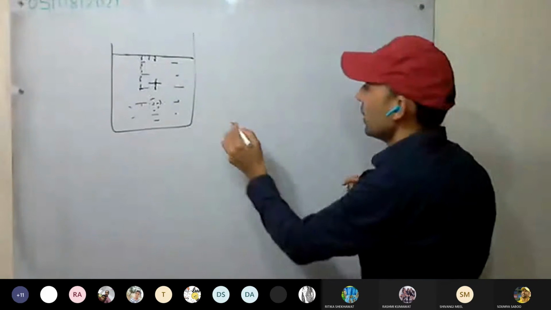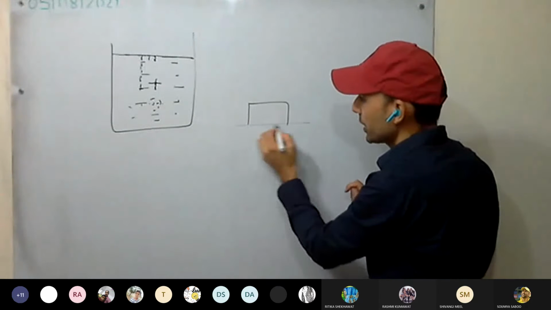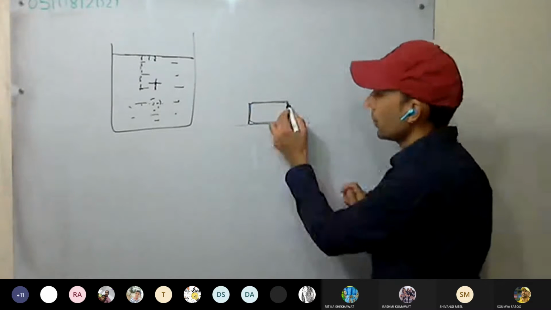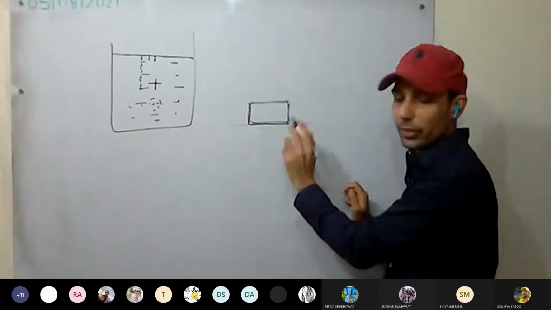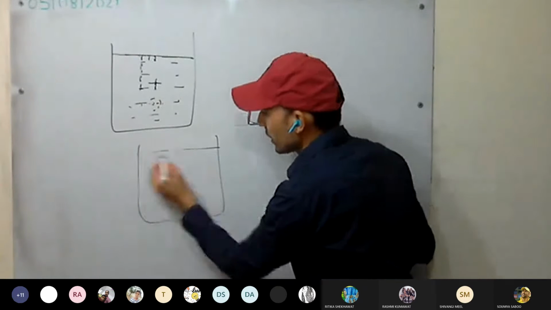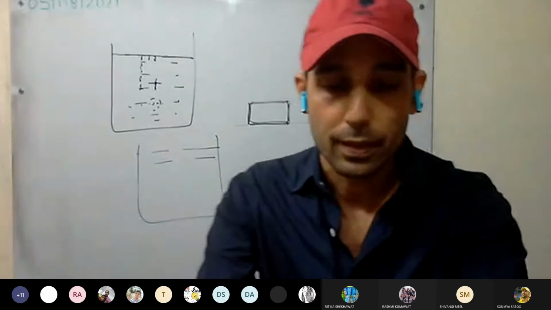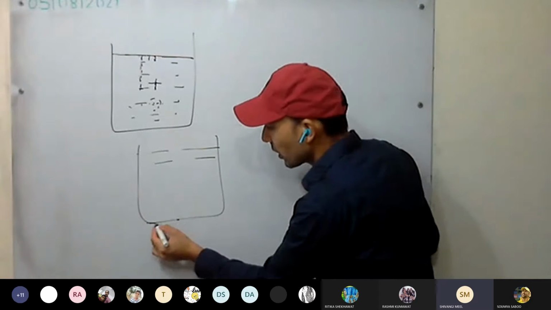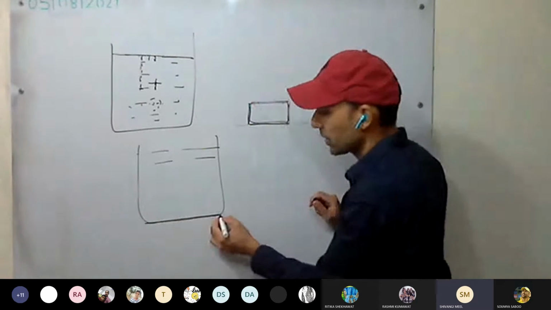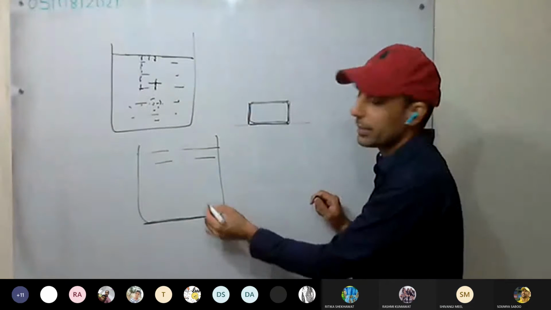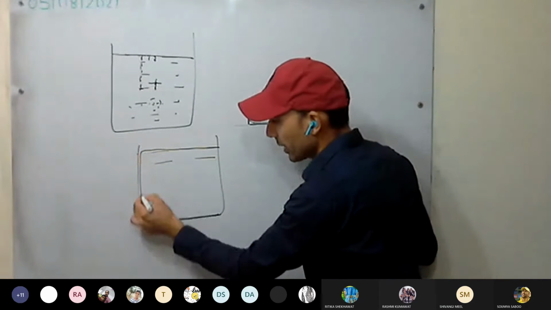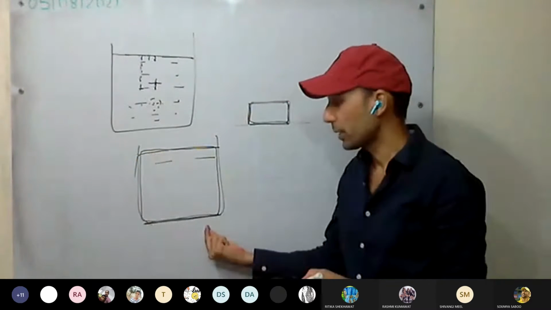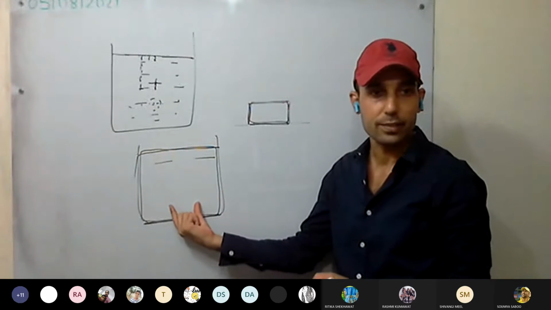I can give you one example. Till now what we have discussed: if a solid is there, the force applied by it will be equal to its weight. Force applied by the body will be equal to its weight. Similarly, take the liquid. If I ask what is the force applied by this liquid, it will be equal to the weight of the liquid. Force applied at the bottom will be equal to the weight of the liquid.